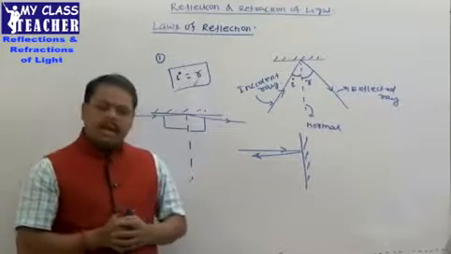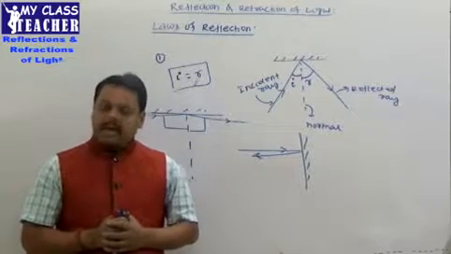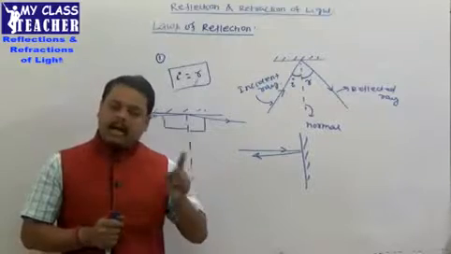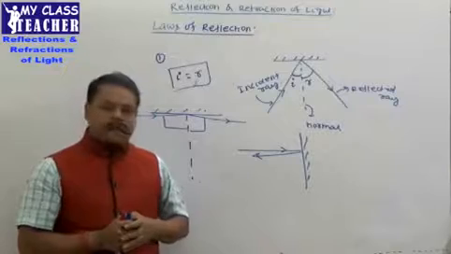Again, if a ray strikes the reflecting surface perpendicular to it, within bracket लिखो, I is equal to 0, means the angle of incidence is 0. Bracket close.